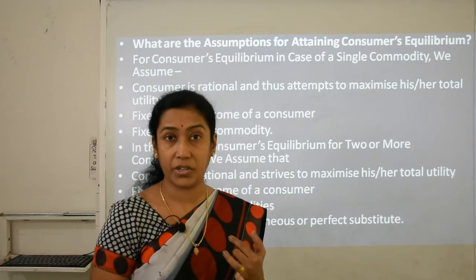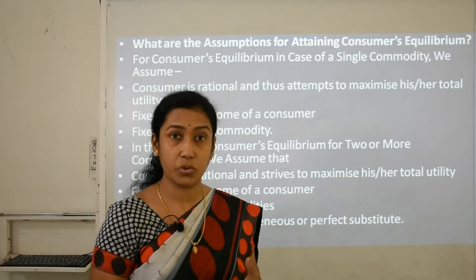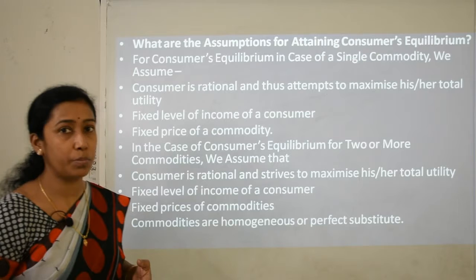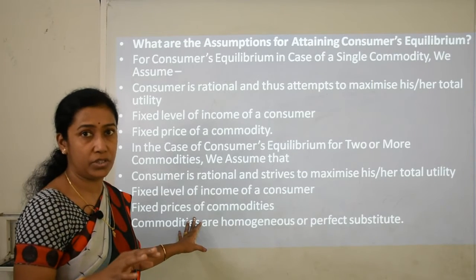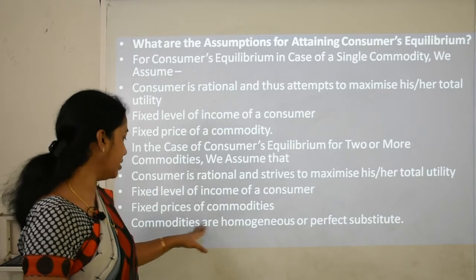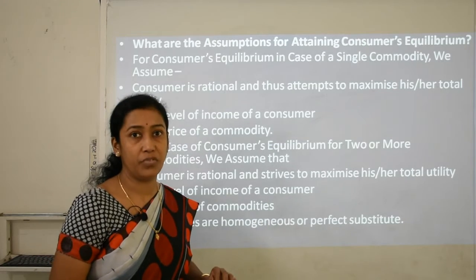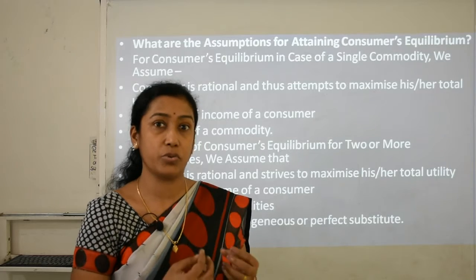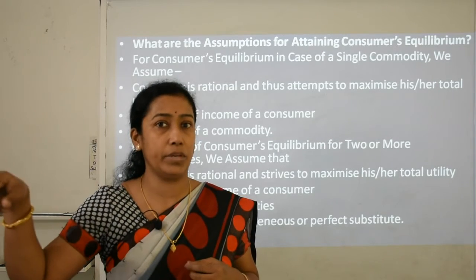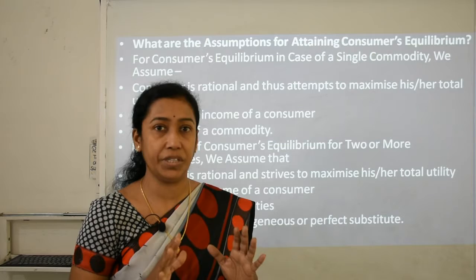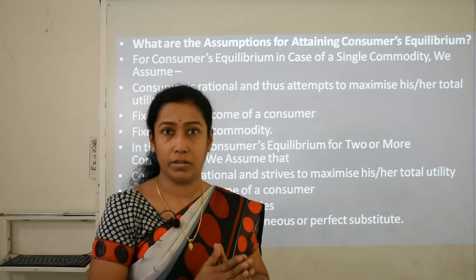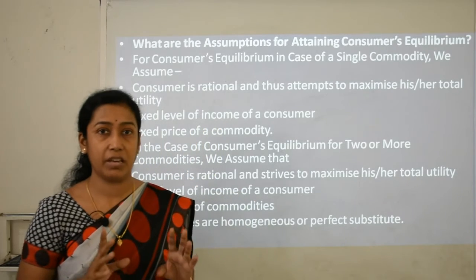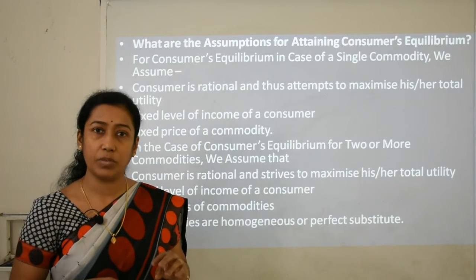Thus he is rational and wants to maximize his total utility. Second, the level of income should not change, and third, the price of each and every commodity he consumes should be fixed. And fourth, commodities are homogeneous or perfect substitutes. That means all those commodities which he is going to purchase or consume to attain consumer equilibrium should all be homogeneous. That means all should be similar in shape, size, quantity, quality, everything should be the same. Then only can we achieve consumer's equilibrium.